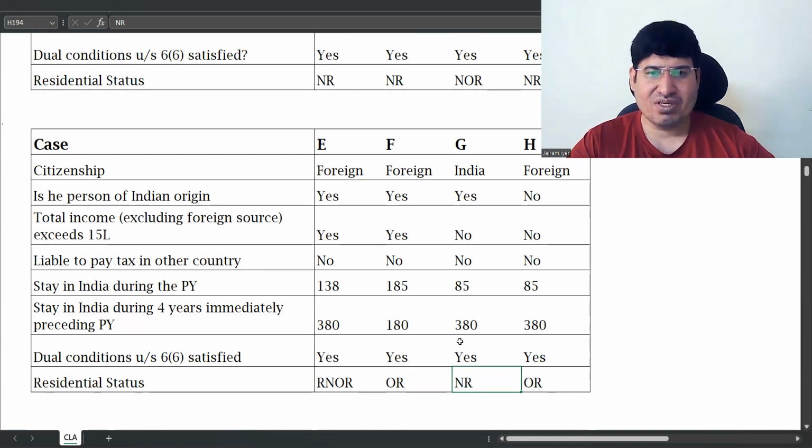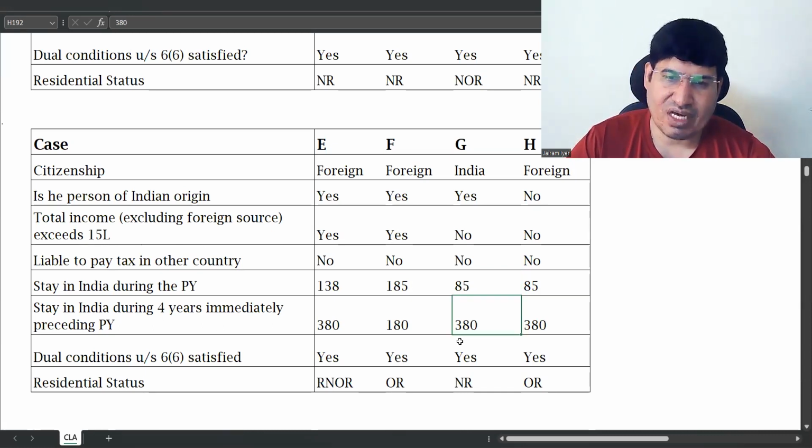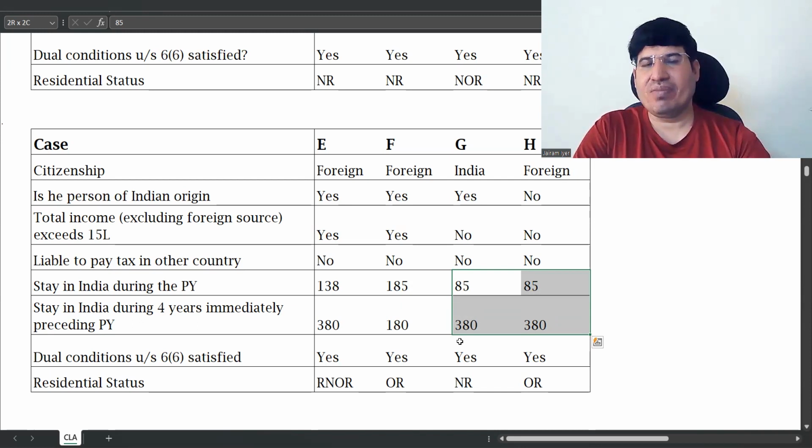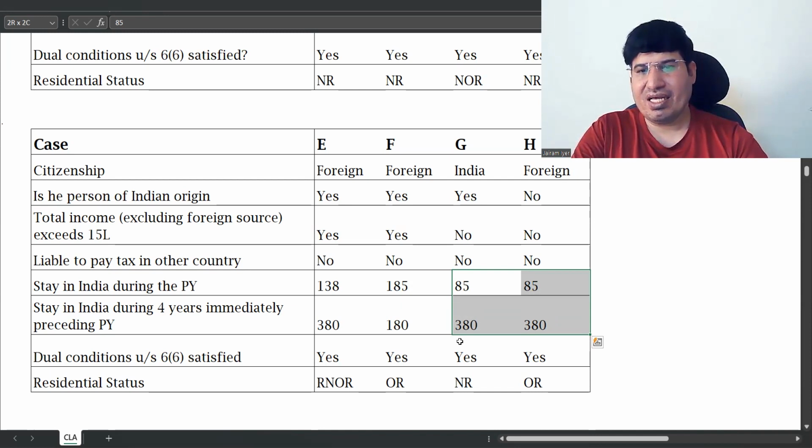Okay. He straight away becomes non-resident. Correct? He has already gone into one exception. You need not check any other exception, because he's gone into a specific exception. So that's how he has become NR. In this problem, the only thing is there are some assumptions taken. Assumptions are valid that way, but you will be given the data if he has come on a visit to India, always. So we have done F, G, and H.